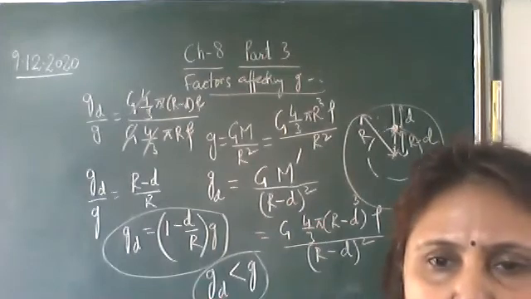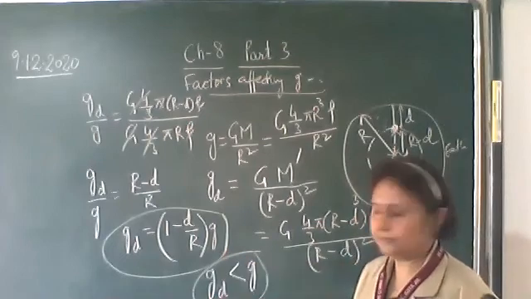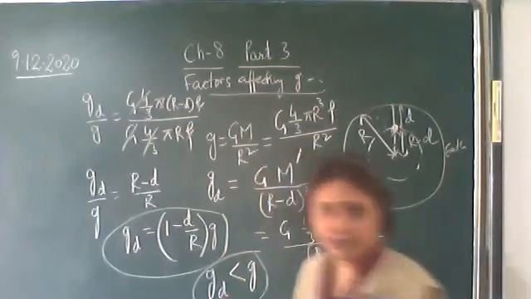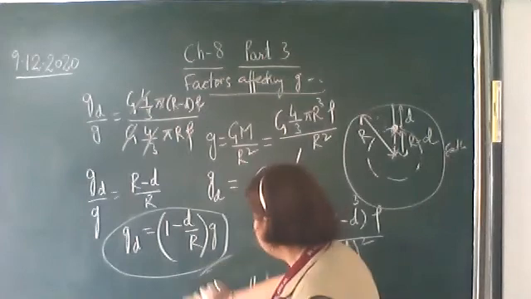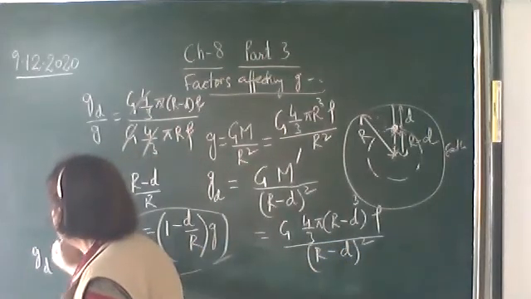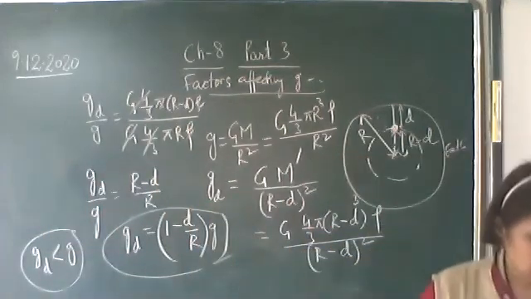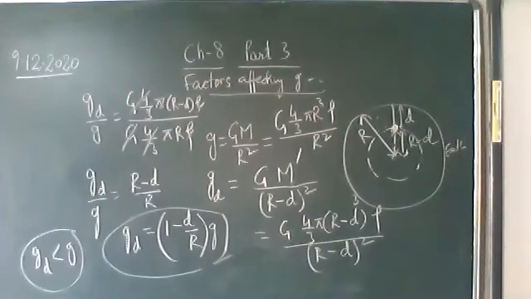So the acceleration due to gravity decreases with the increase in depth. Write it here: g d is less than g. Okay, note it down.